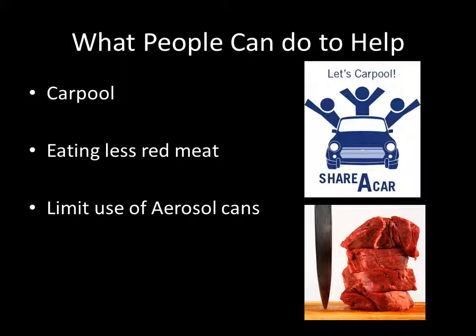It is unlikely that global warming can be stopped, but there are many things that all people can do in order to slow the process. As stated earlier, pollution is one of the leading problems. A good way to limit pollution is to pool with people when possible. Aerosol cans are another leading factor in the process of global warming. Limiting your personal use of items sold in aerosol cans can have a significant impact on the environment. Also, eating less red meat would call for fewer animals, meaning less methane being absorbed by the atmosphere.